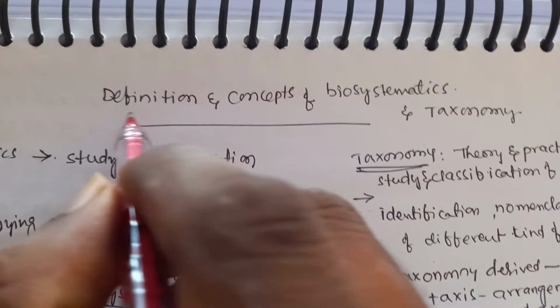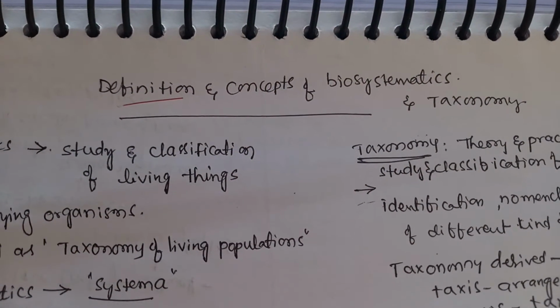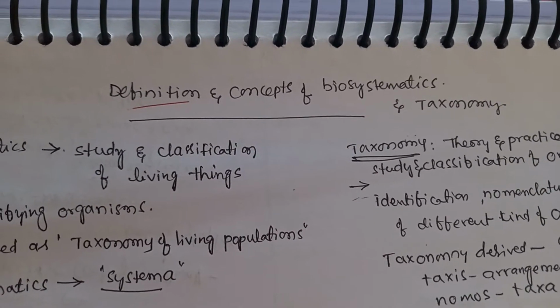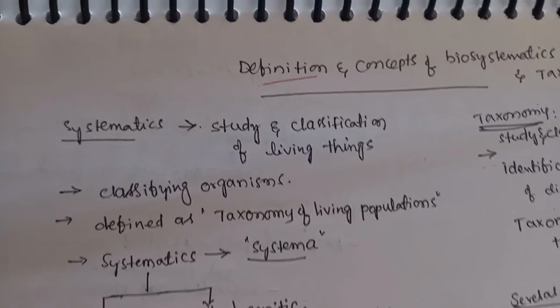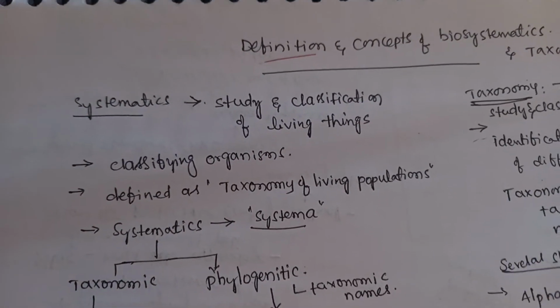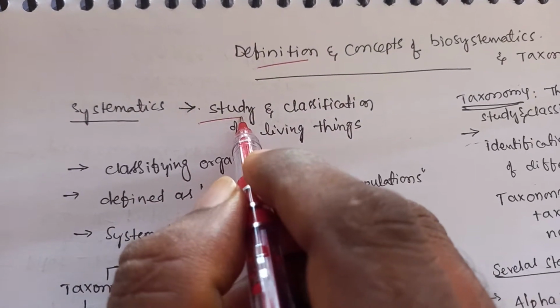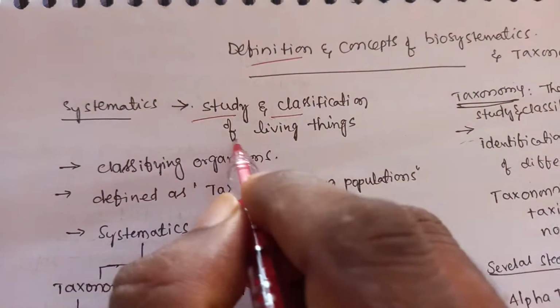Today we are going to discuss the definition and basic concepts of biosystematics, taxonomy and classification. So primarily, what is biosystematics? Biosystematics means the study and classification of living things.